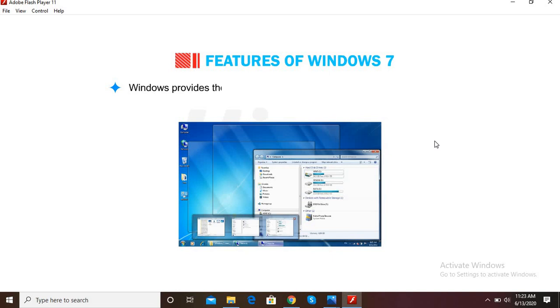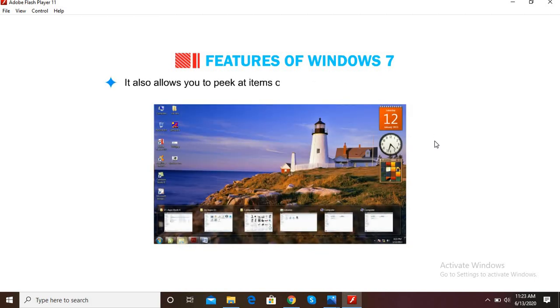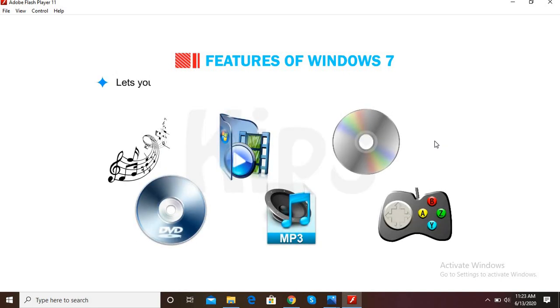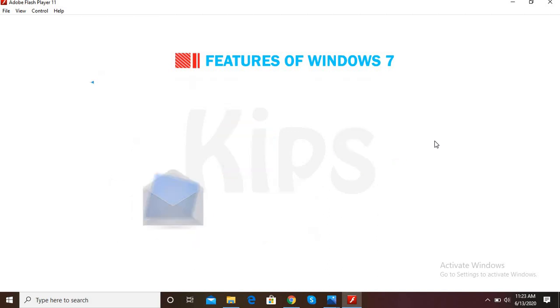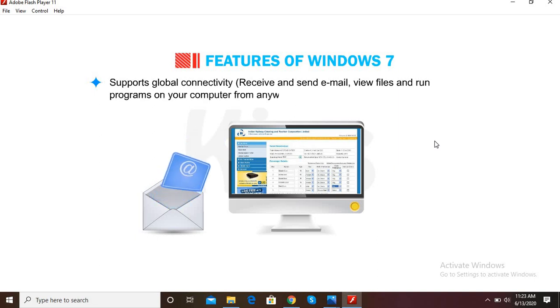Windows provides the Aero Peek feature that makes your open windows transparent so you may see your desktop. It also allows you to peek at items on your taskbar for a thumbnail preview. It maintains a personalized work environment through multiple user support. It lets you enjoy music, video, CD, DVD, MP3 and high-definition games on your home PC. It supports global connectivity: receive and send email, view files, and run programs on your computer from anywhere in the world.